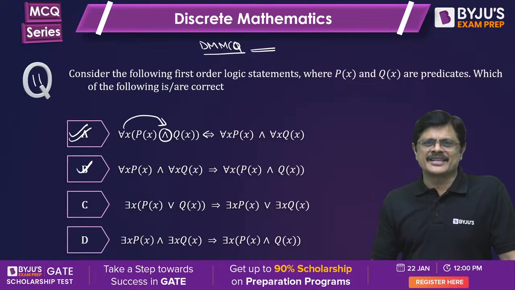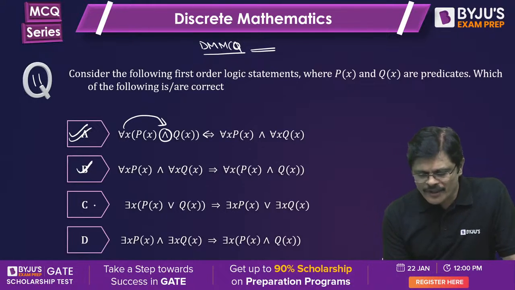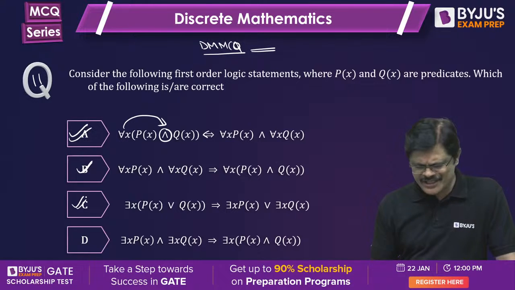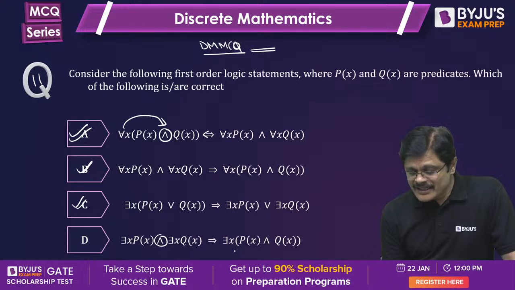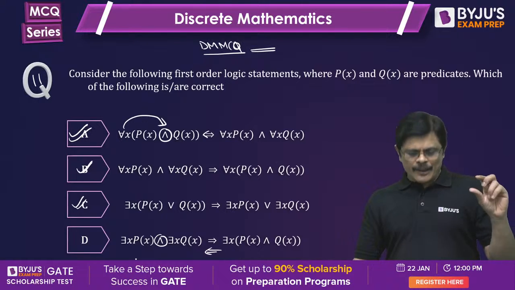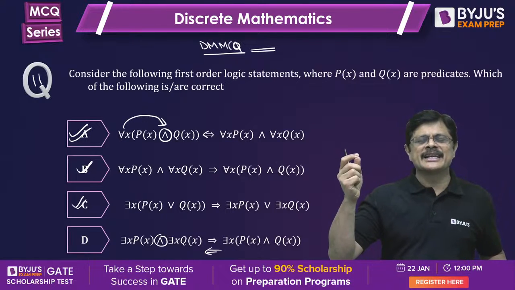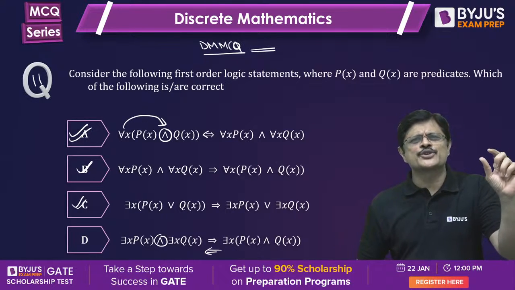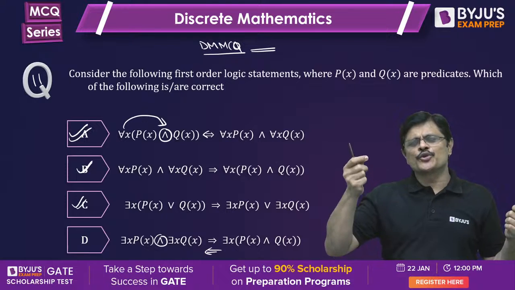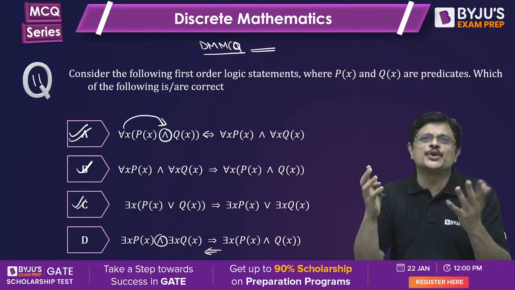Now, there exists works fine with the OR connective, in both directions. But there exists with AND, this direction is correct, but the other direction is wrong. Suppose Px is true for some A, and Qx is true for some B. You cannot say there exists some value for which both P and Q are true.